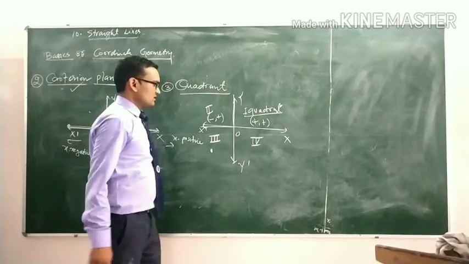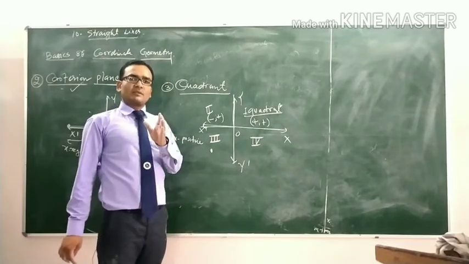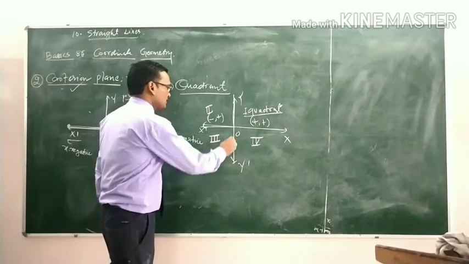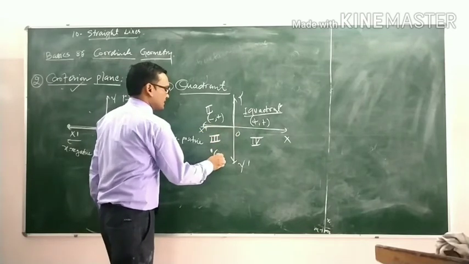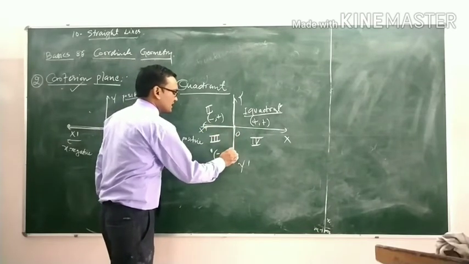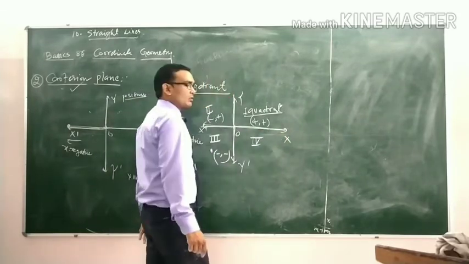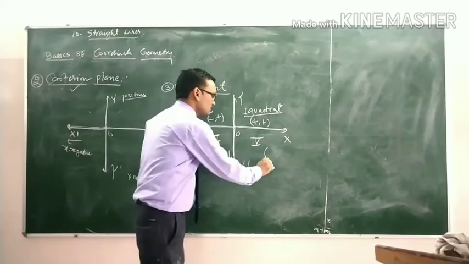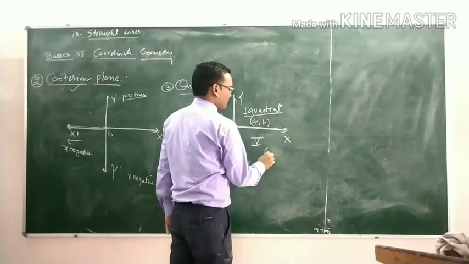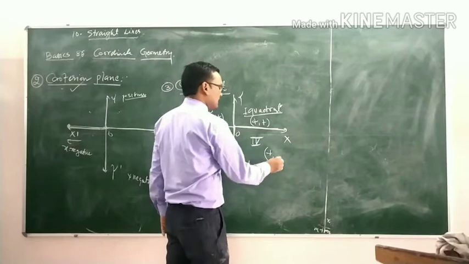In the third quadrant, the abscissa is negative and the ordinate is negative. In the fourth quadrant, the abscissa is positive and the ordinate is negative.